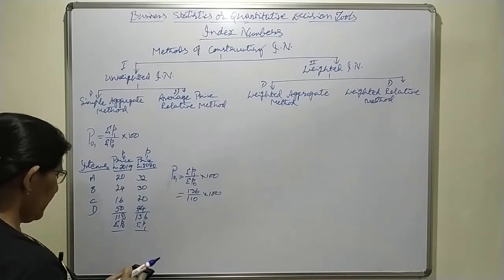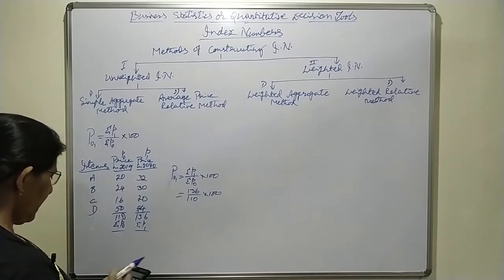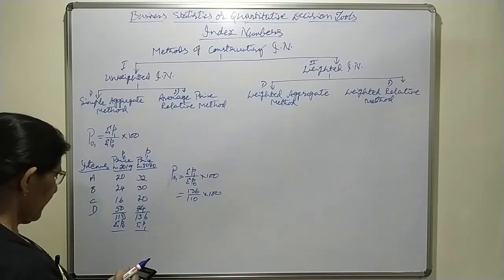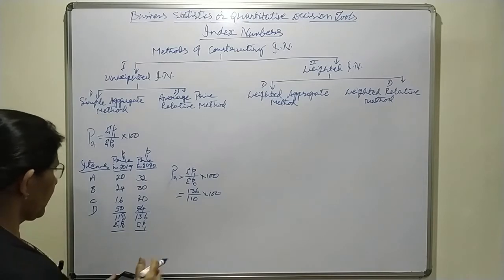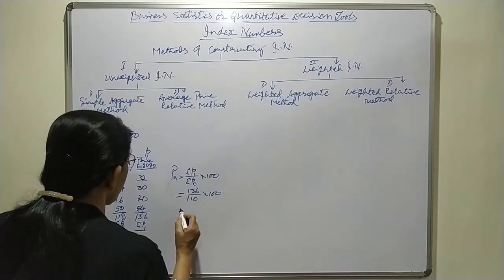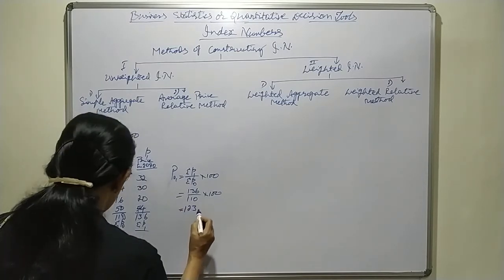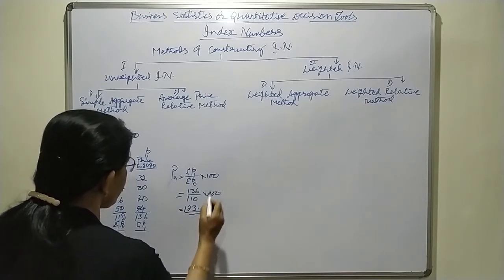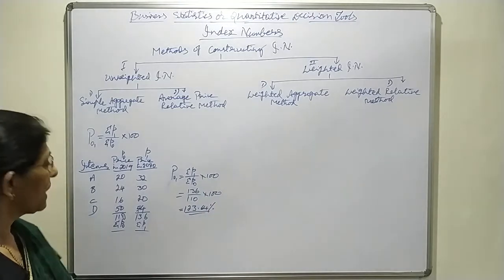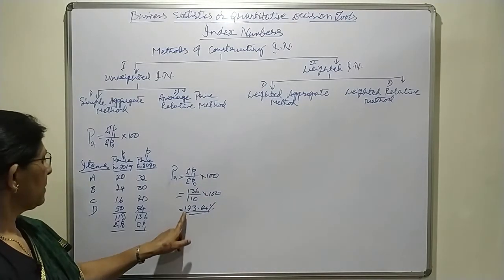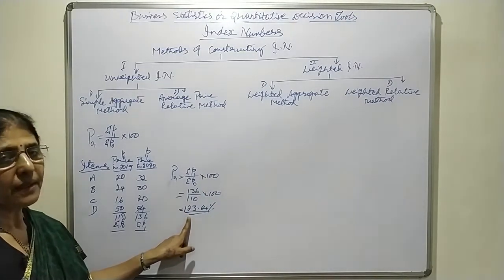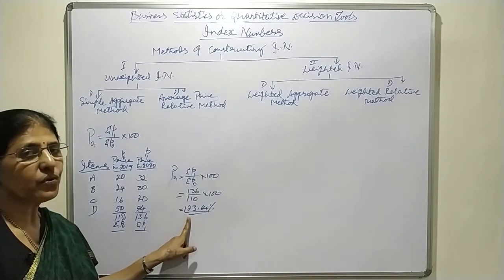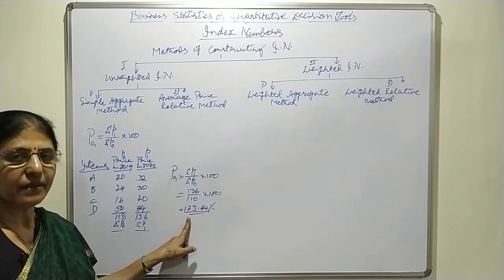136 divided by 110 into 100. It comes to 123.64%. Always we have to say in percentage. It indicates what? Here 100 means that is same, no change in the current period, we say.